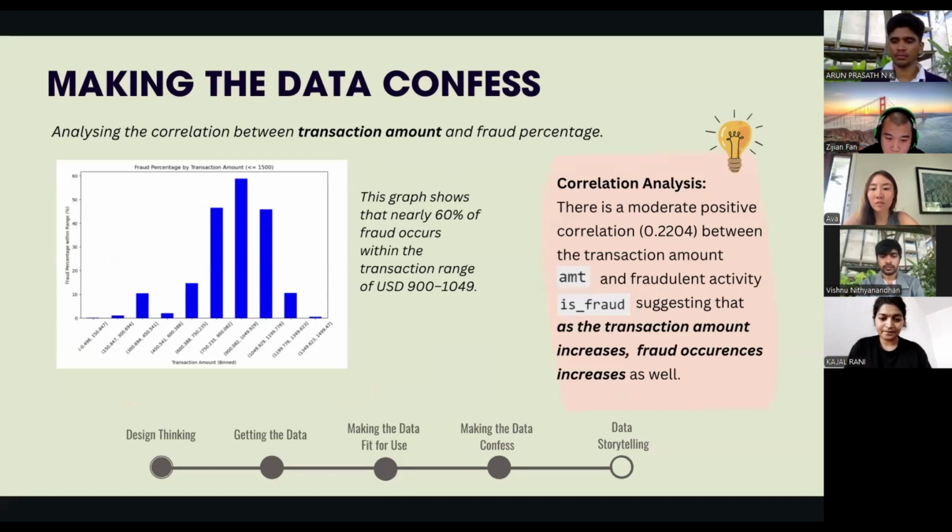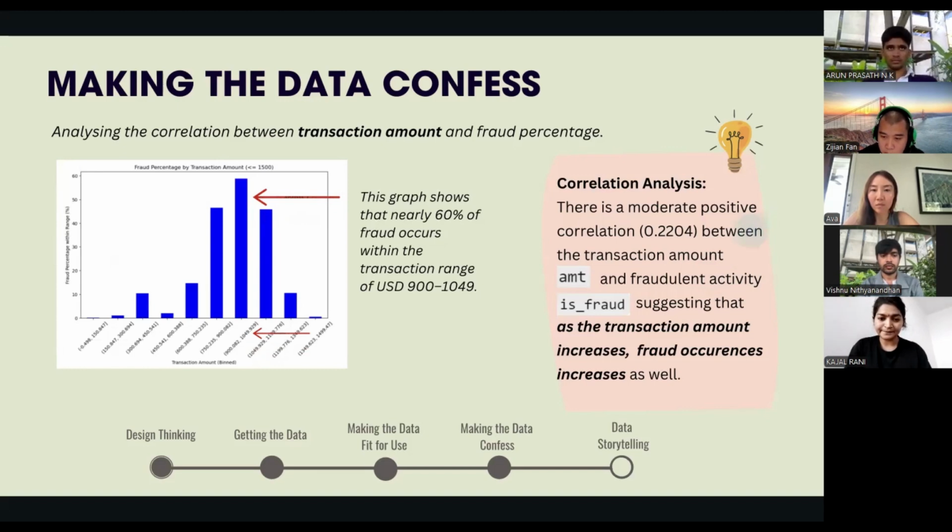Next slide. Now we will analyze the correlation between transaction amount and probability of fraud. As seen from graph 2, the highest number of fraud occurrences occurs within the transaction range of USD 900 to 1049. This makes up about 60% of the fraud counts. Our team executed a Python script that generated Boolean outputs, returning true or false to indicate potential fraud cases. Following this, we conducted an analysis to explore the correlation between these results and relevant factors.